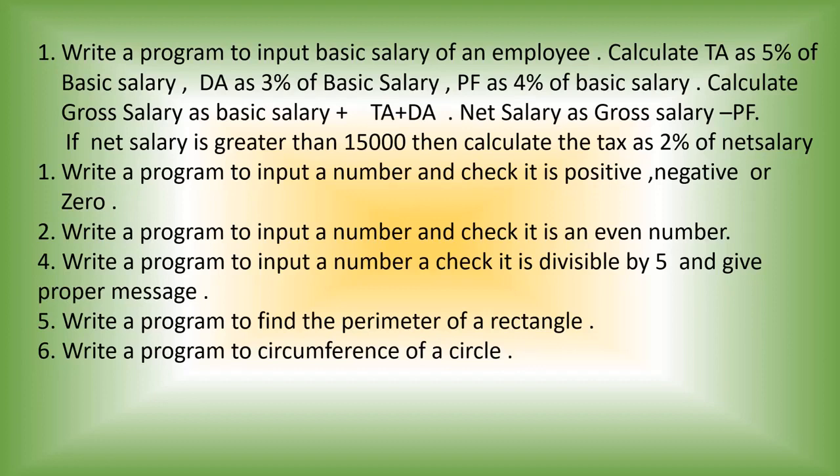Calculate gross salary as basic salary plus DA plus TA, and net salary as gross salary minus PF. If the net salary is greater than 15,000, then calculate tax as 2% of the net salary. It is just a simple calculation question.